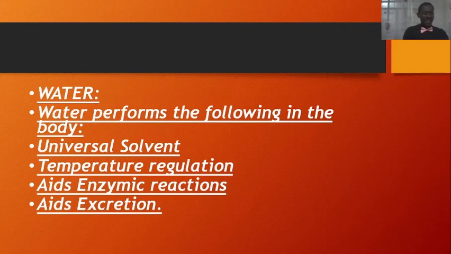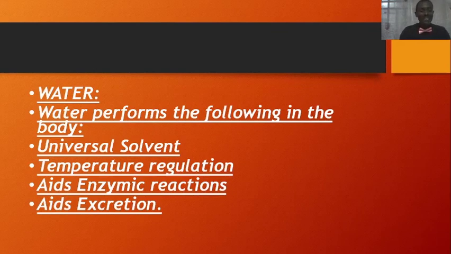Now, what do we mean by that? From 0 degrees centigrade to 100 degrees centigrade, that is the only range in which water can start boiling. So the human body is able to be sustained within that heat capacity range, and it makes it hard for the body to begin to be wasted by high temperature because of the heat capacity content of water inside the human body. It helps us in regulating our body temperature.